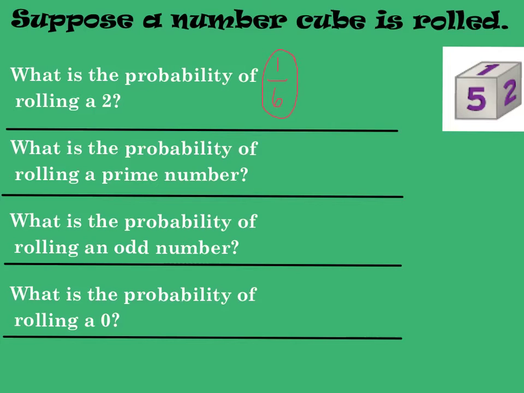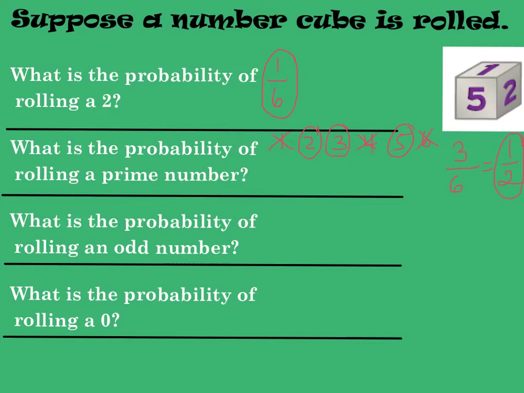What is the probability of rolling a prime number? Well, thinking about all the numbers on a dice, our options are 1, 2, 3, 4, 5, and 6. 1 is not a prime number. 2 is. 3 is. Not 4, because 2 times 2 is 4. 5 is also a prime number, but not 6. So that would be 3 prime numbers out of 6 numbers total, which equals 1/2. So our probability of rolling a prime number is 1/2.